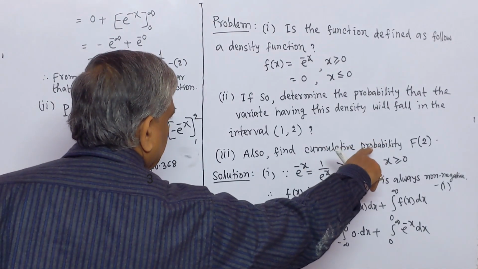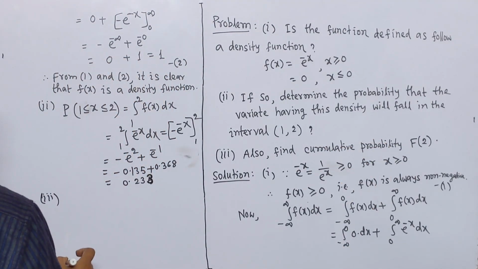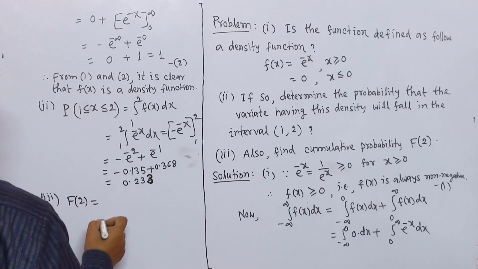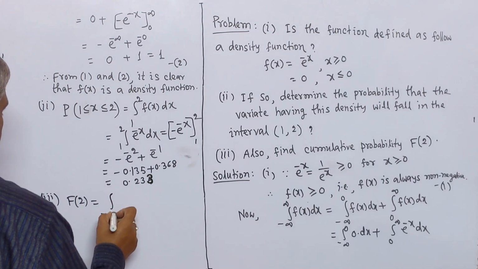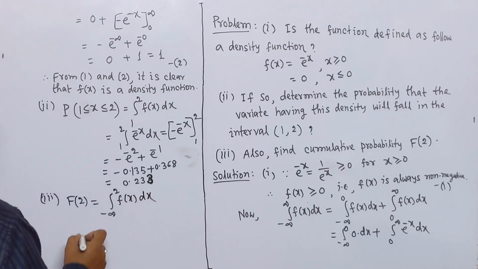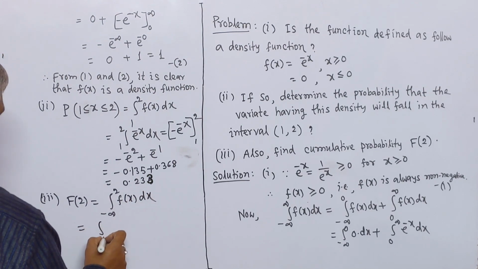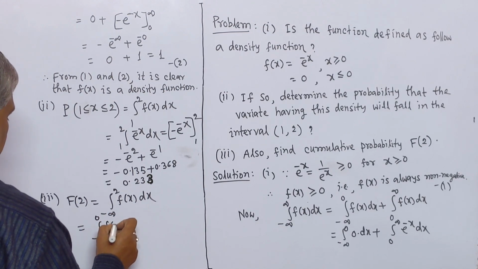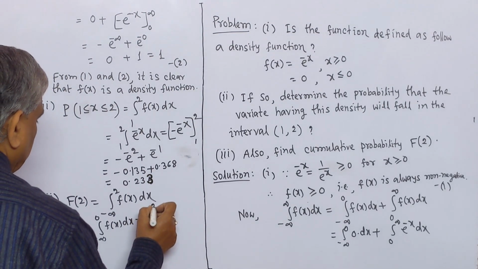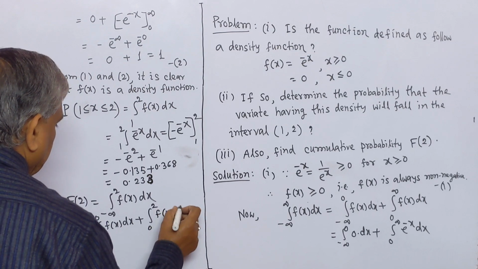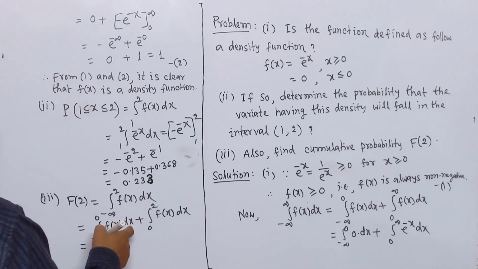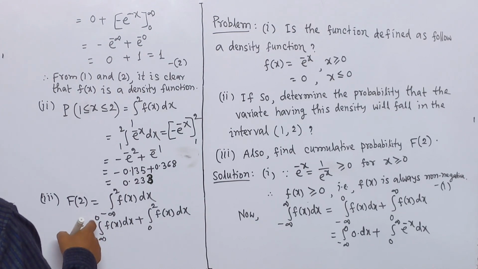Number 3. We have to find the cumulative probability F(2). Since F(2) is integration minus infinity to 2 f(x) dx, this equals integration minus infinity to 0 f(x) dx plus integration 0 to 2 f(x) dx. Here the value of f(x) will be 0 as x is less than or equal to 0.